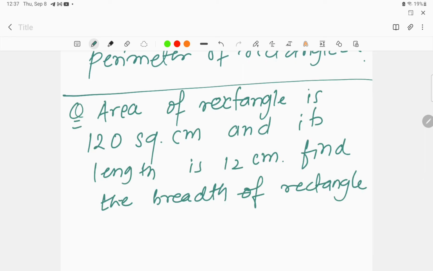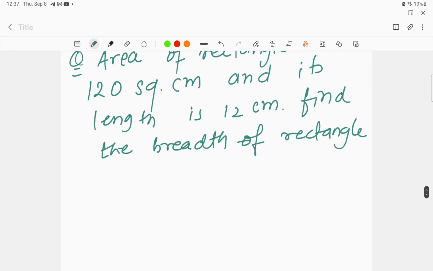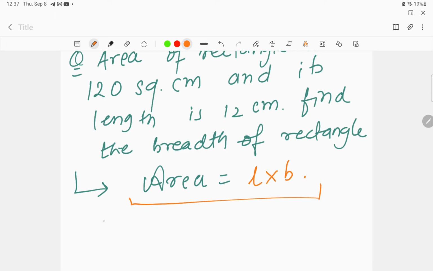Now look at the question. Area of the rectangle is 120 square centimeter. Okay, and its length given over here is 12 centimeter. Now we have to find the breadth of the rectangle. Look, as we know, the formula for the area of rectangle is L into B. Now the area of the rectangle given here is 120 square centimeter, equal to length given as 12 centimeter and breadth is unknown to us, right?